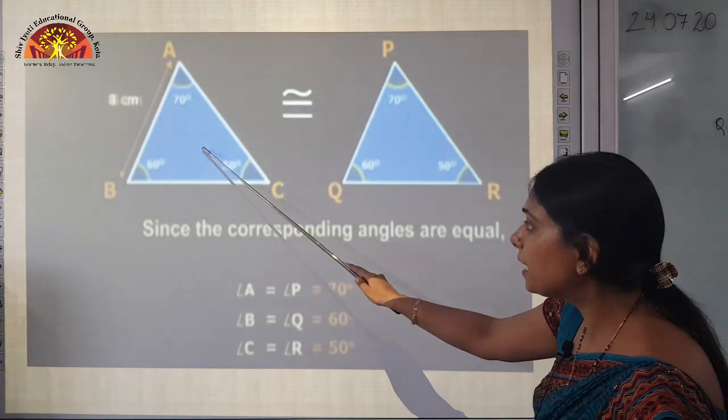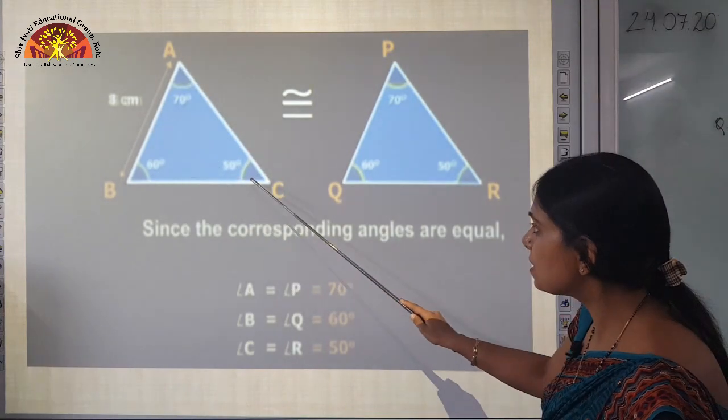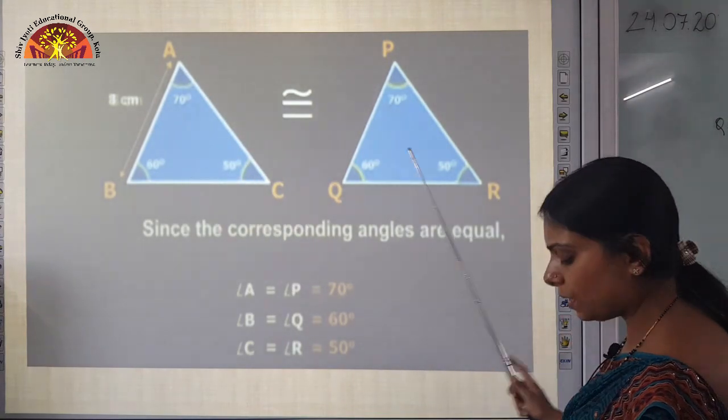Because their corresponding angles are equal to each other, triangle ABC is congruent to triangle PQR.